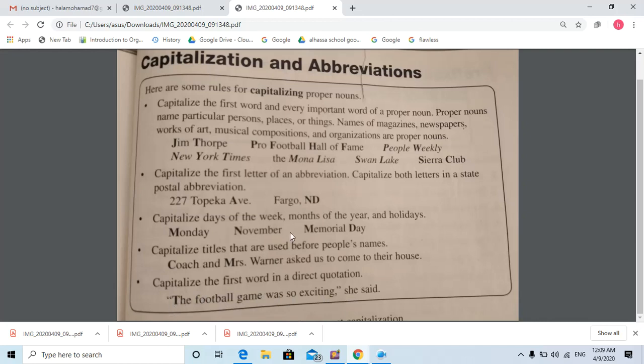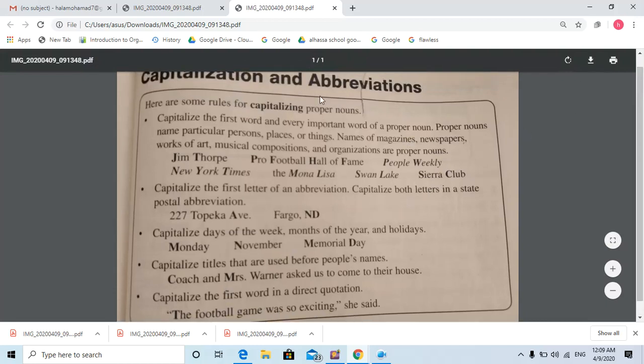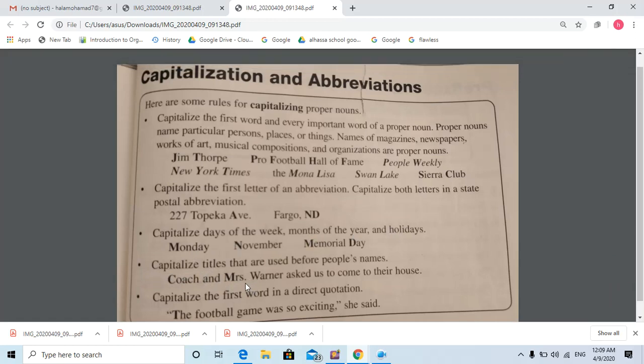You understand? So, capitalization and abbreviation. When should I capitalize the letters? Number 1, if it is a proper noun. Number 2, in an abbreviation. Number 3, if it is days of the week, months of the year, or holidays. Number 4, if it is before a title. For example, doctor also, Dr. with a dot, you will capitalize the letter D. Dr. Ahmad, Dr. Muhammad, you will write Dr.